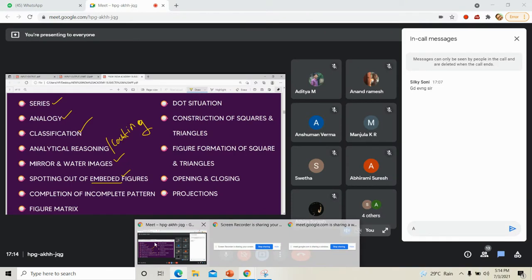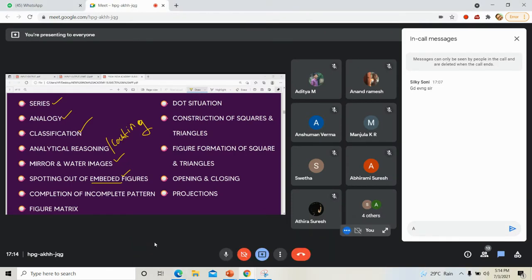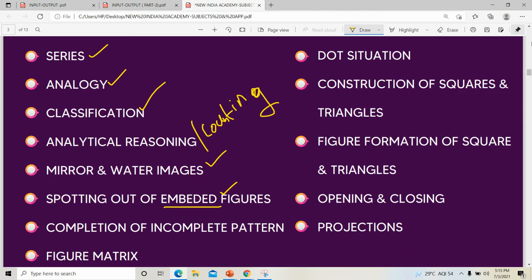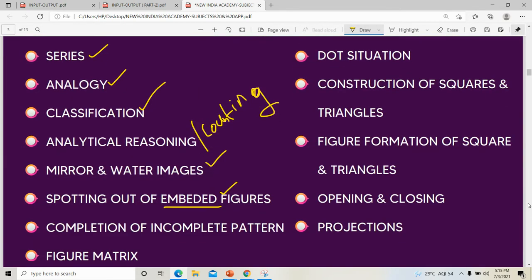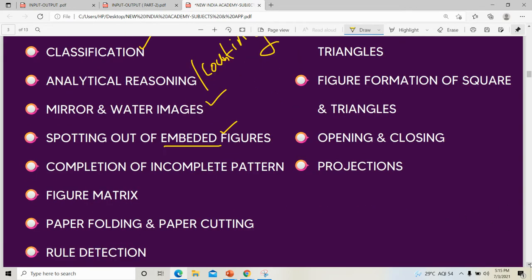Okay, they will just mix up all the topics. We can expect questions related to reasoning and aptitude. Reasoning and aptitude will be there, and under that there are different topics, right? Those topics are given here. I just shared the PDF in the WhatsApp group, and I think I also put it in Google Classroom. This is needed for your reference, because we have to go through each and every topic.